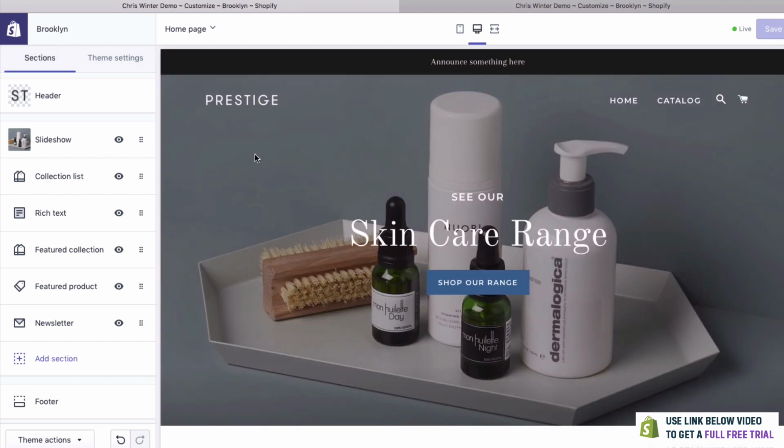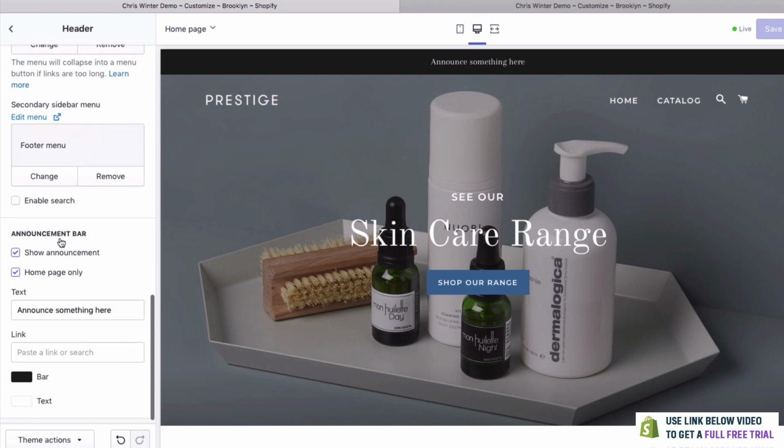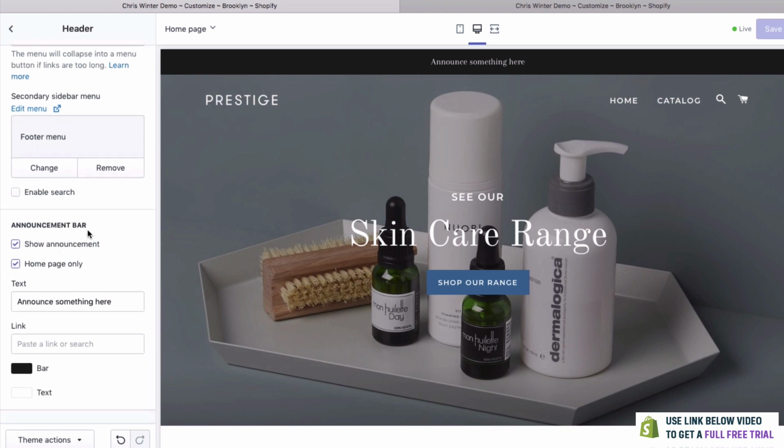So one other thing I did want to mention, which is really good before we jump into adding some products to our website, is this little announcement bar up here. You can see that this would be adjusted in the header. And if we scroll down, you can actually see that we have this announcement bar. This is something that comes with this theme, and it's really good. Essentially, we can write whatever we want up here. So let's say we're having a sale. Black Friday sale. Everything is 20% off.